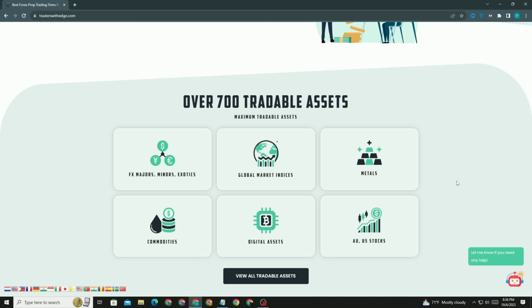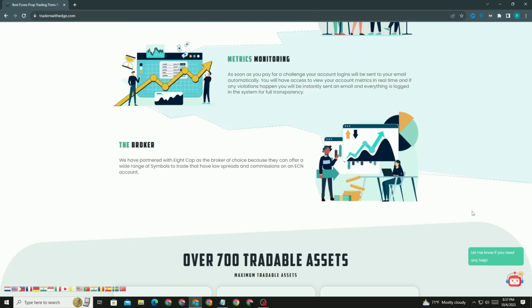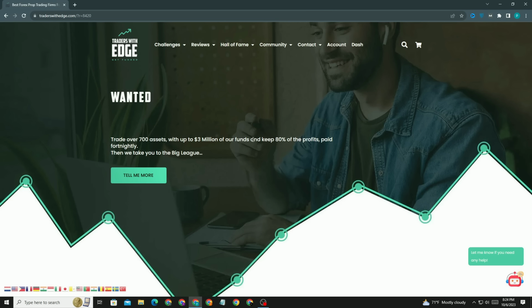Time and again, here there are over 700 tradable assets. These are digital assets, for example Bitcoin and other cryptocurrencies.